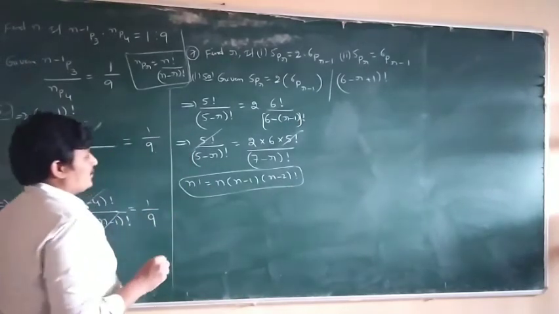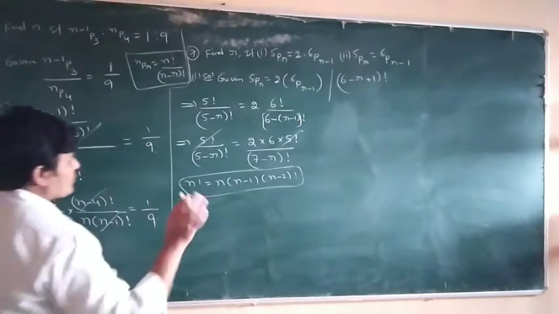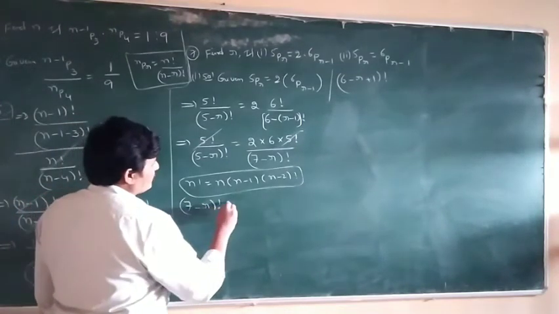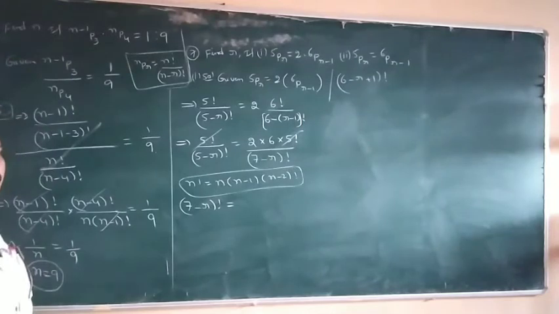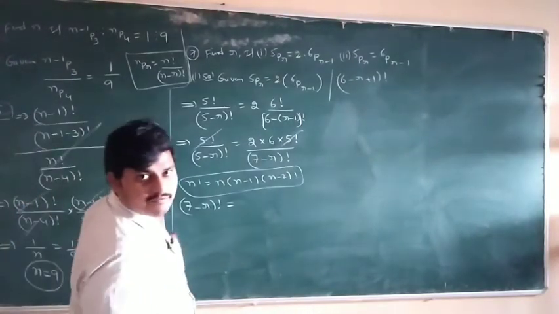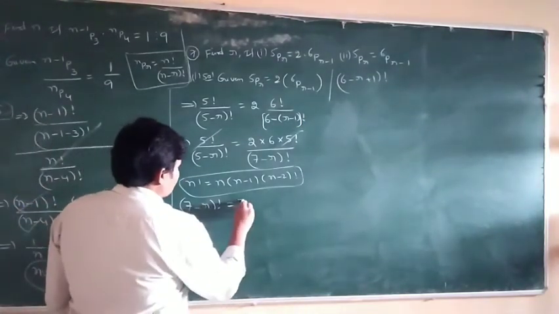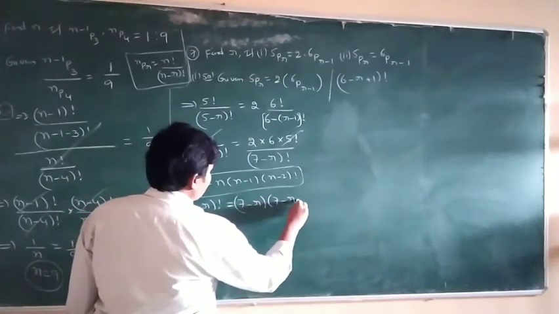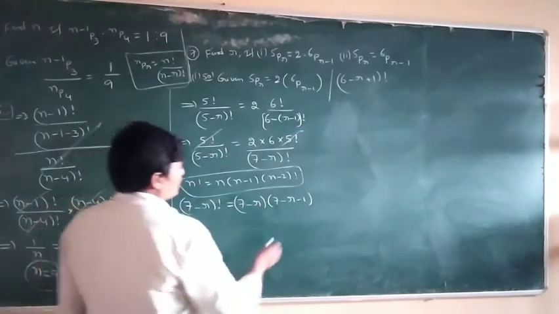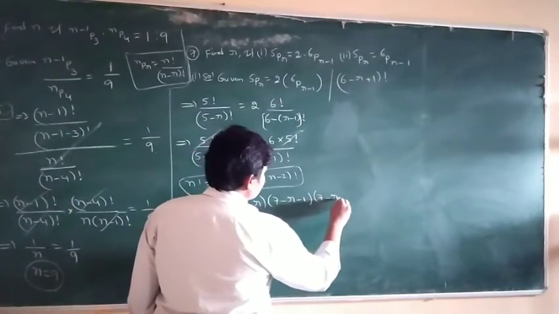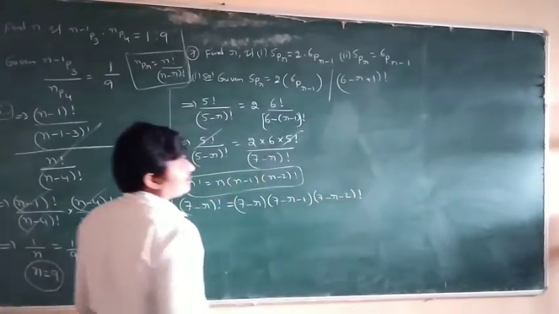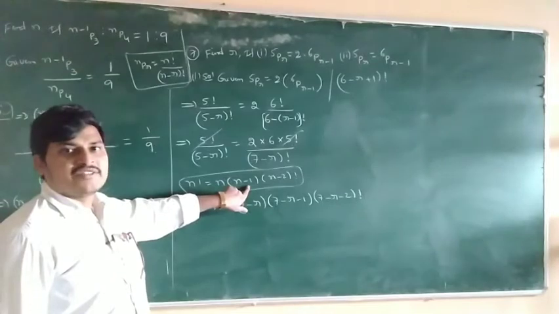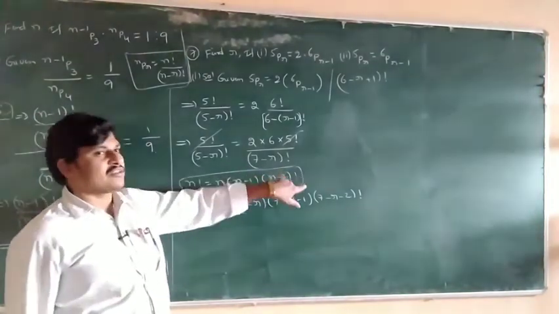So here 7 minus r factorial is equal to 7 minus r into 7 minus r minus 1 into 7 minus r minus 2 factorial. n factorial is n into n minus 1, decreasing by one, then n minus 2.